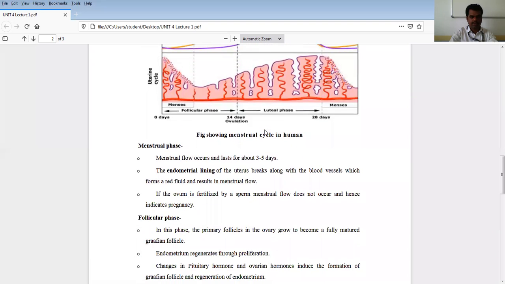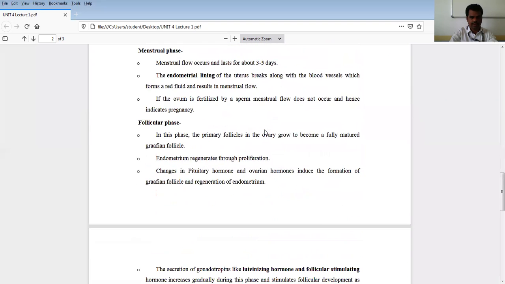As I told you already, the entire process is divided into two phases. Different changes take place in the uterus as well as the ovary according to the level of hormones present during the reproductive cycle.